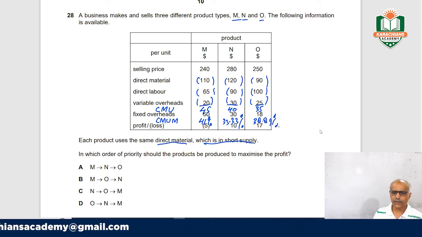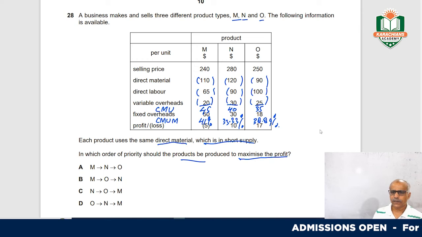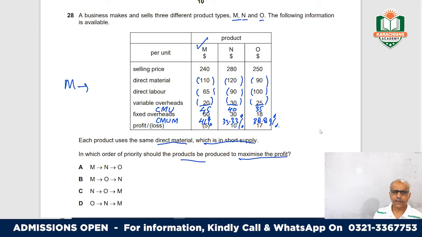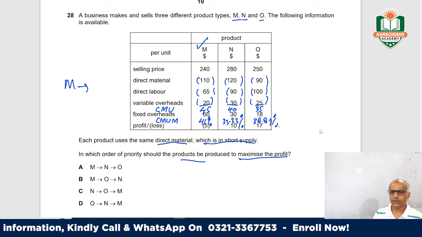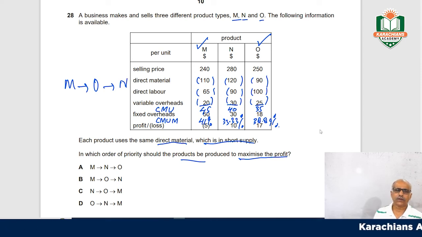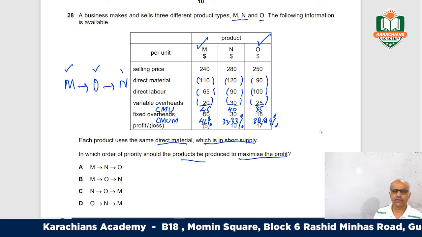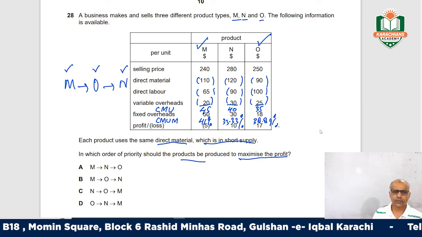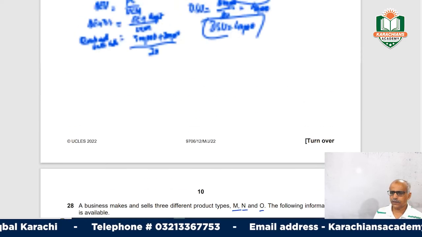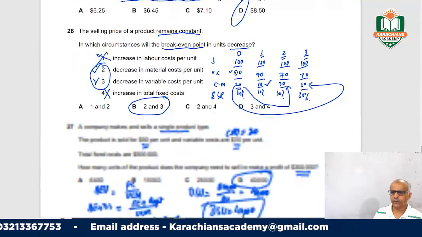In which order of priority should the products be produced to maximize the profit? Ultimately, the higher we are earning in M, so first we will produce M, then O, and lastly N. Material is short, so first we will use material to produce M, then O, and whatever is left over will be used to produce N. So this will be MON, and your answer would be B.